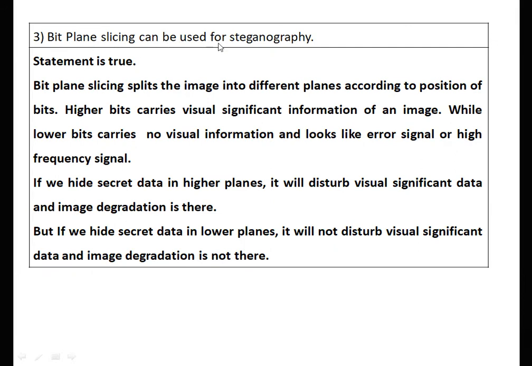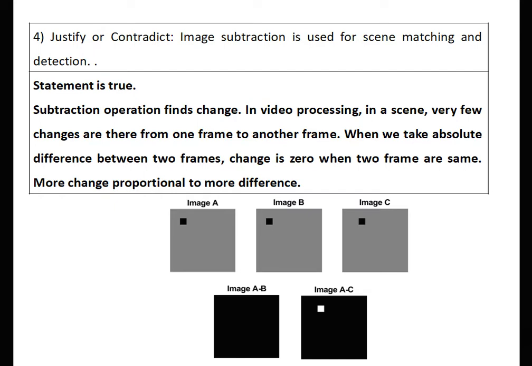Bit plane slicing can be used for steganography. Statement is true. Bit plane slicing splits the image into different planes according to the position of bits. Higher bits carry visually significant information, while lower bits carry none and look like an error signal. If we hide secret data in higher planes, it will disturb visually significant data and image degradation occurs. But if we hide the secret data in lower planes, it will not disturb the visually significant data and there is no image degradation. Justify or contradict.